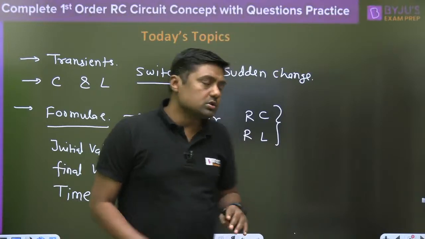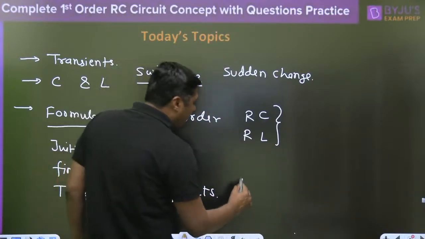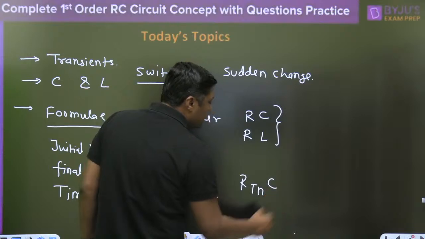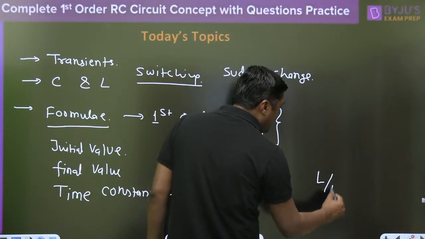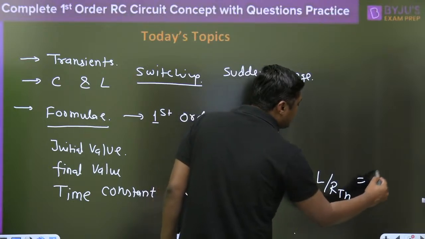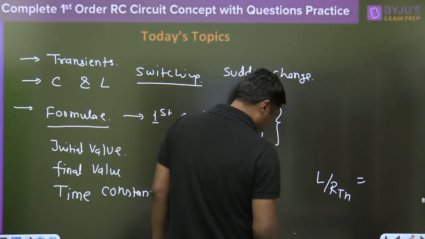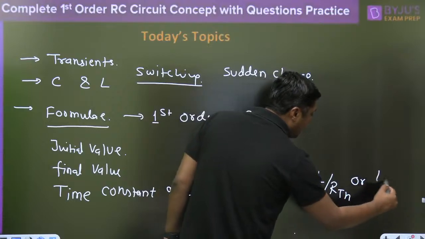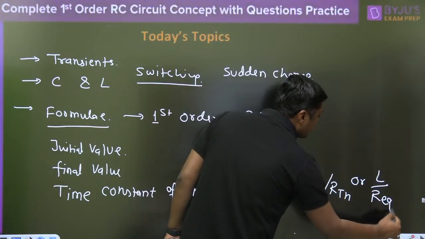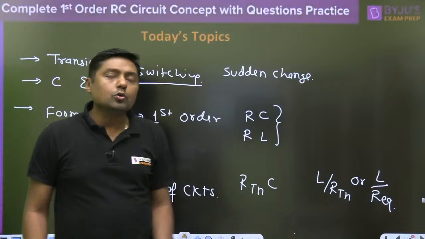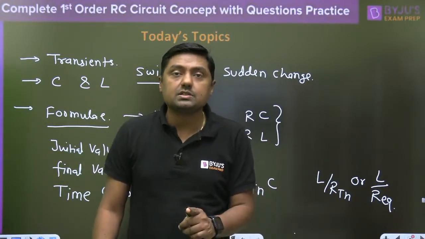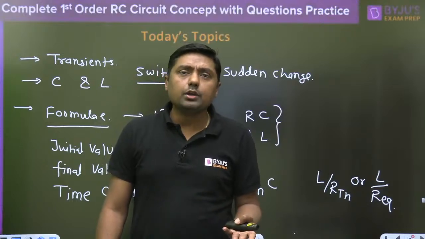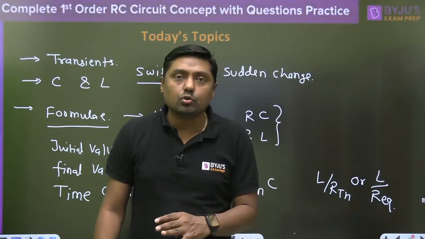To find the time constant, simply in an RC circuit you have to find R_TH into C, or in case of an RL circuit you have to find L by R_TH, or L by R equivalent. So we will get the idea how to find the time constant. Means we have to find the Thevenin's resistance. The circuit may contain independent sources or dependent sources.